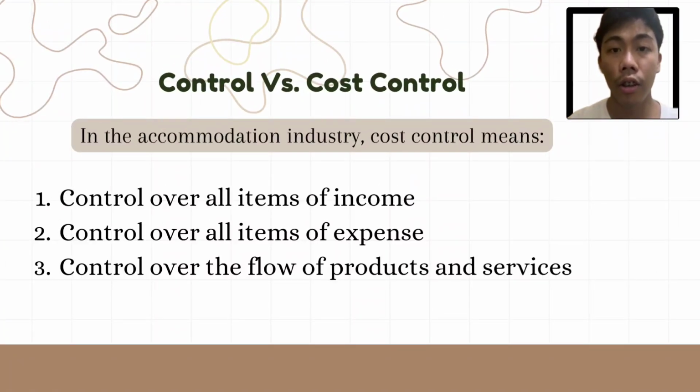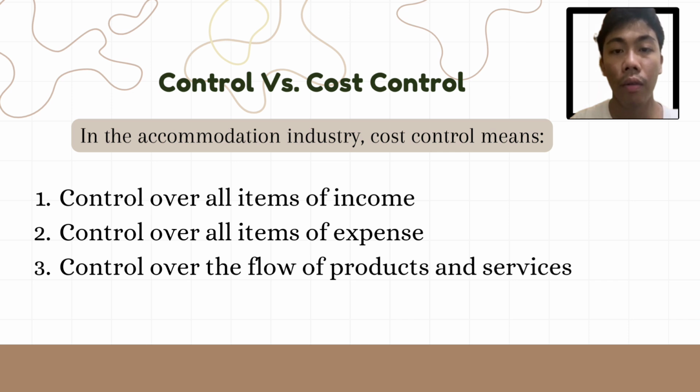Control versus cost control. In the accommodation industry, cost control means 1. Control over all items of income. This includes overseeing all revenue streams to ensure they are optimized and accurately accounted for.